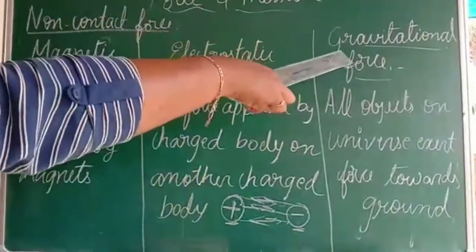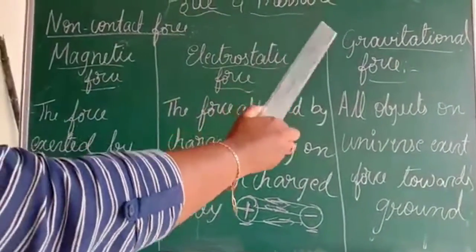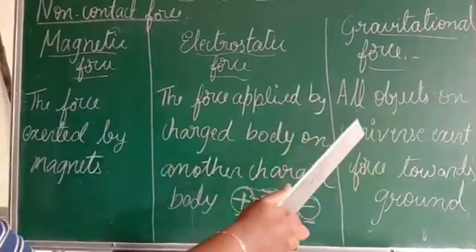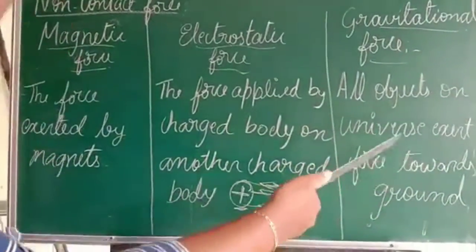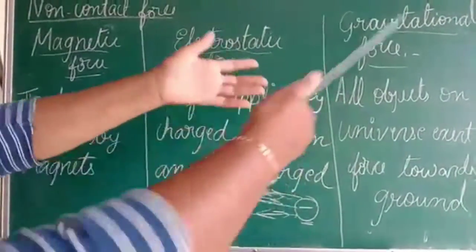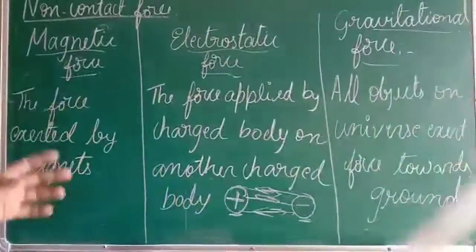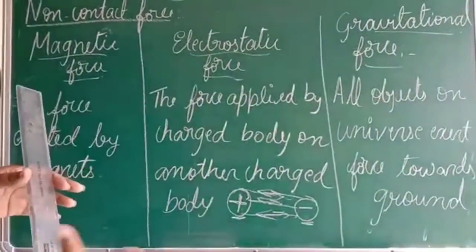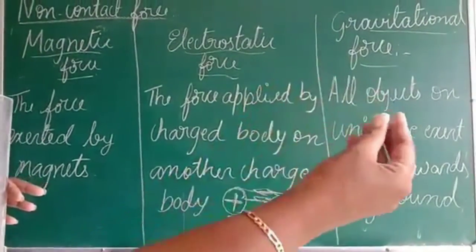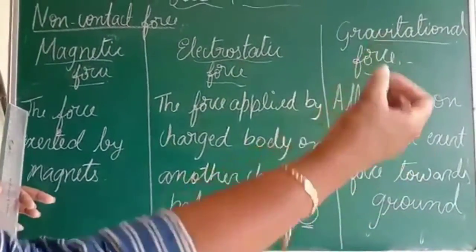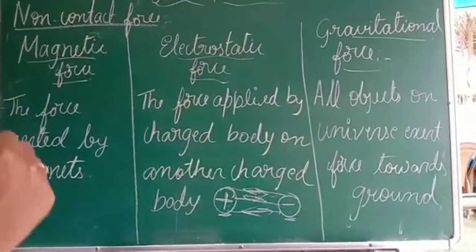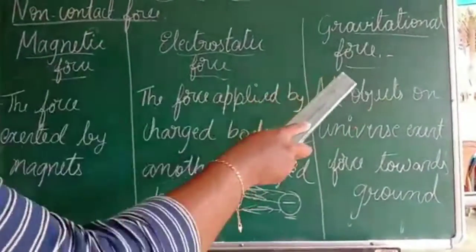Now the other type is gravitational force. Gravitational force means all objects in the universe exert force towards the ground. Whatever objects you can see on the earth, they exert force towards the ground. This is a chalk piece, can you see? If I throw it up, it has to fall down. Why does it fall down? Because of the gravitational force.